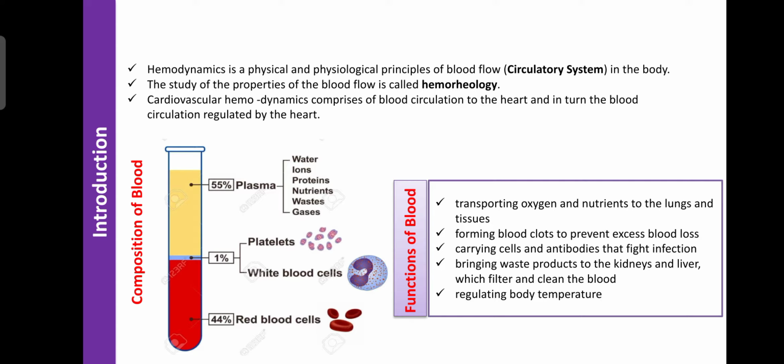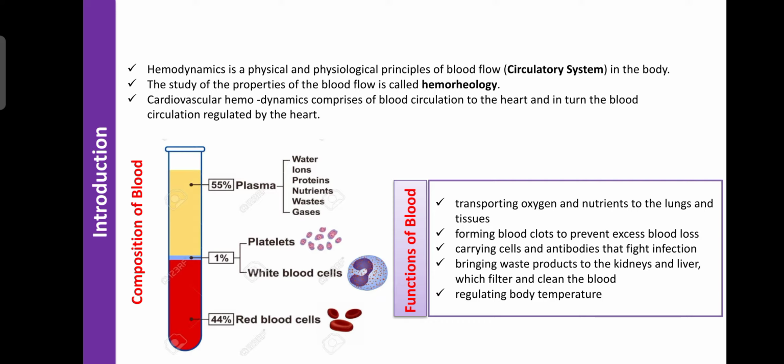It also contains proteins: albumin, globulins, gamma globulin, and many more. Then nutrients like glucose, amino acids, or certain fats, cholesterol, triglycerides are present. Then waste material like urea, creatinine, and many other substances are present. As well as gases like oxygen, nitrogen, and carbon dioxide are also present in the blood. So the study of components under hemodynamics or hemorheology also gives a clue regarding the risk factors for hypertension.